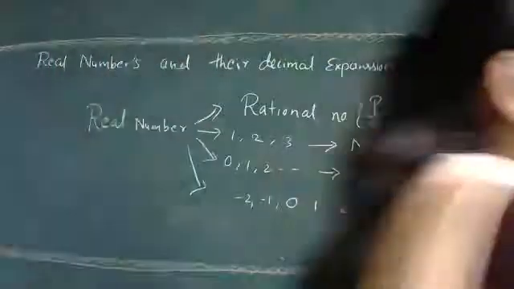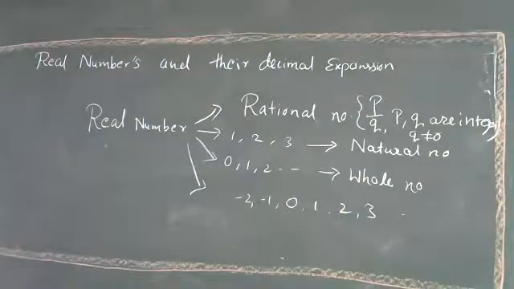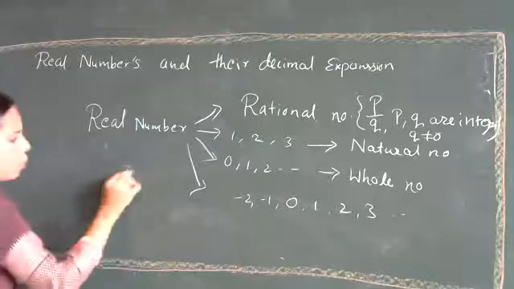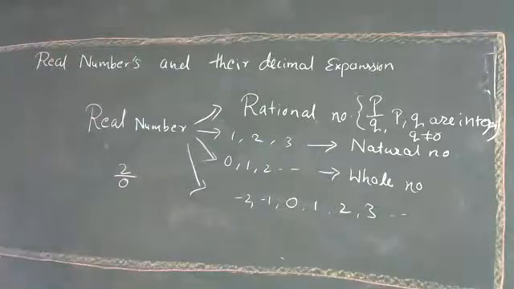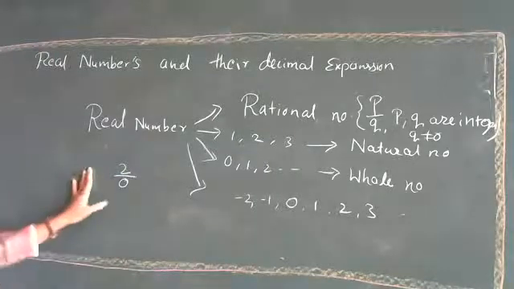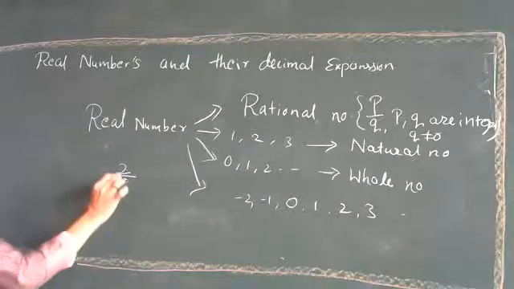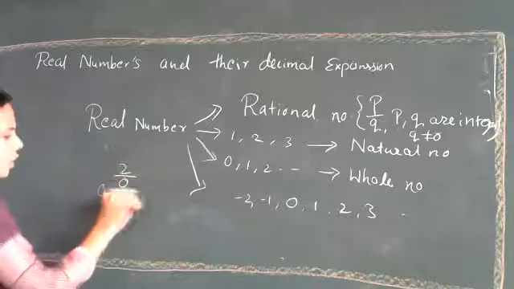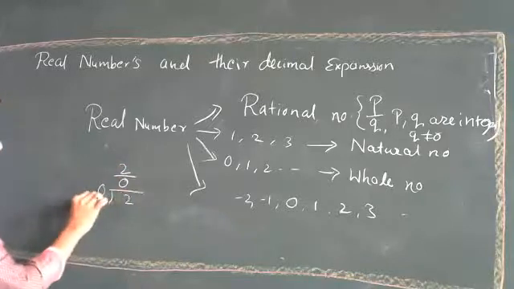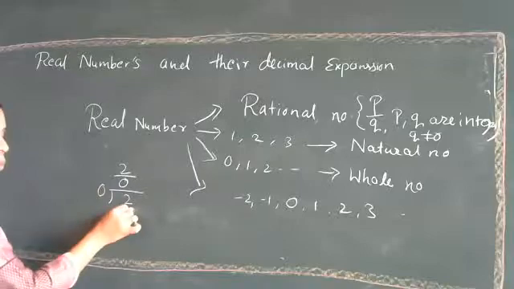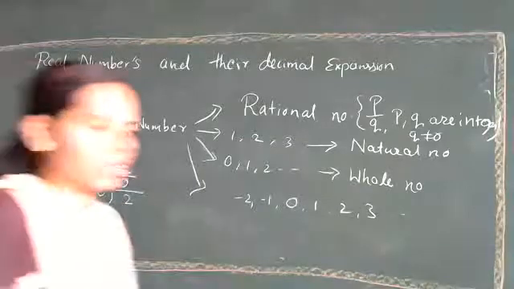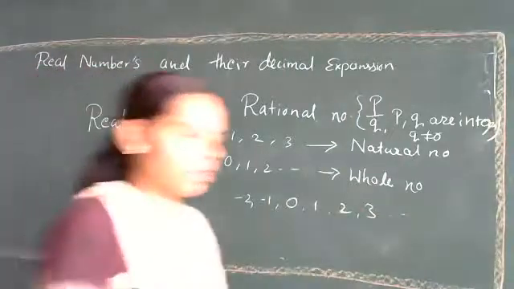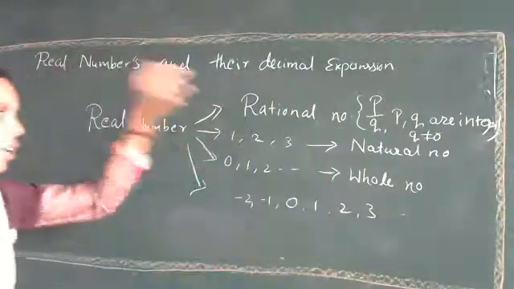Suppose we take the number 2 upon 0, does it have any meaning? No. Why? Because we can't divide any number by 0. It is indefinite, right? So therefore q should not be equal to 0. Then that number is called a rational number.